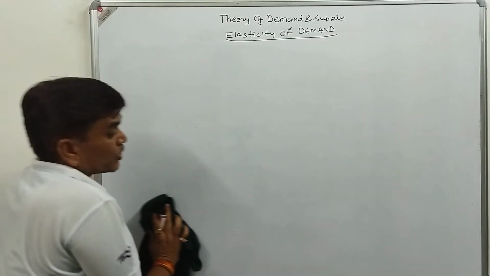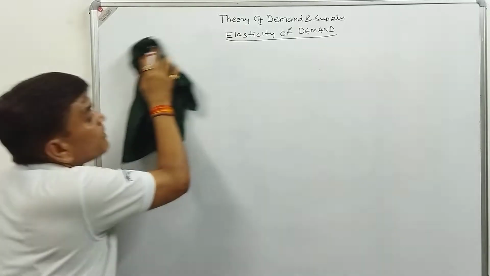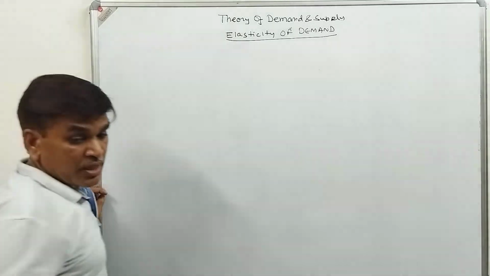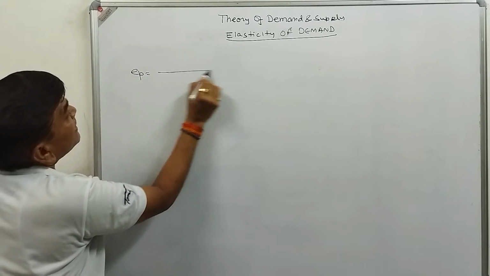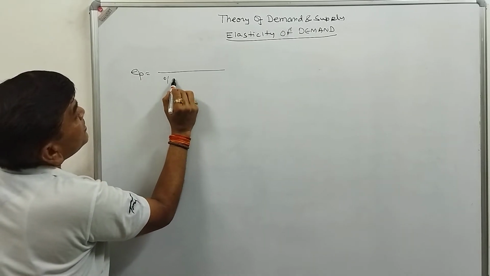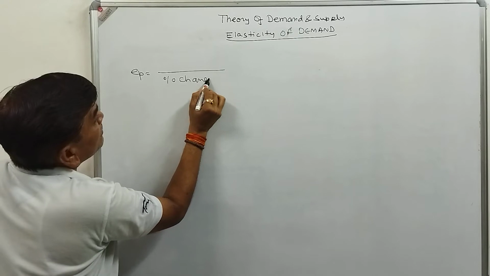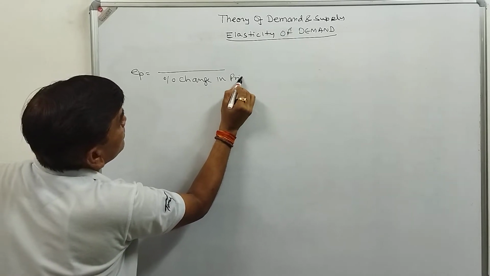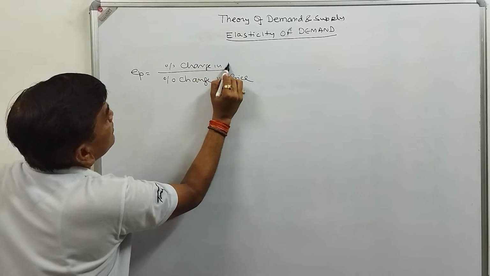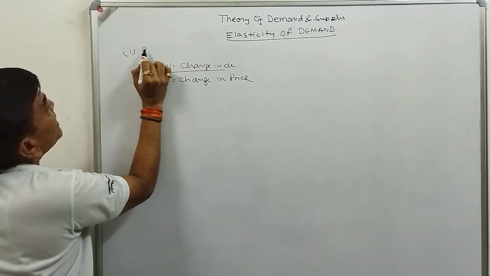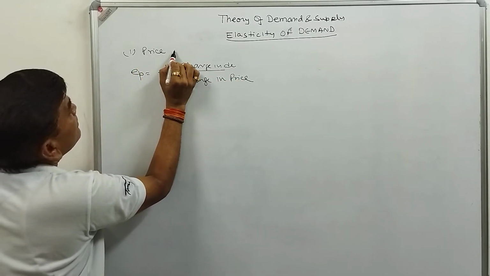There may be gross income elasticity, there may be price elasticity. Suppose we are having the price change, so EP is price elasticity. Here we will get change in price, here change in demand. That will be called price elasticity.